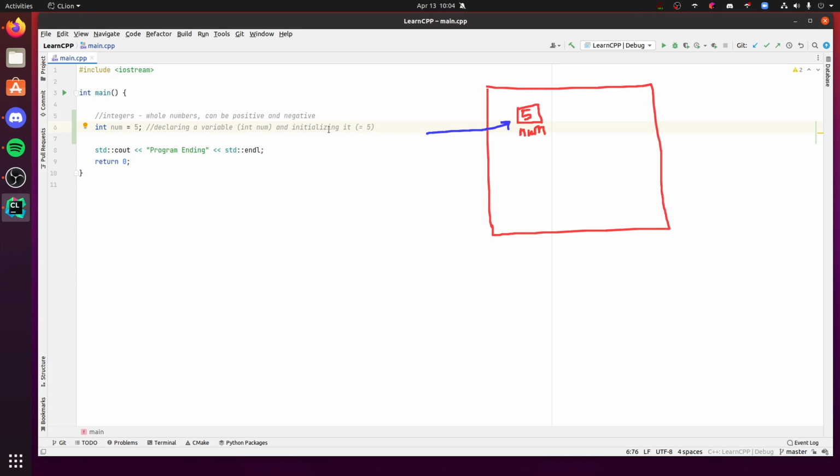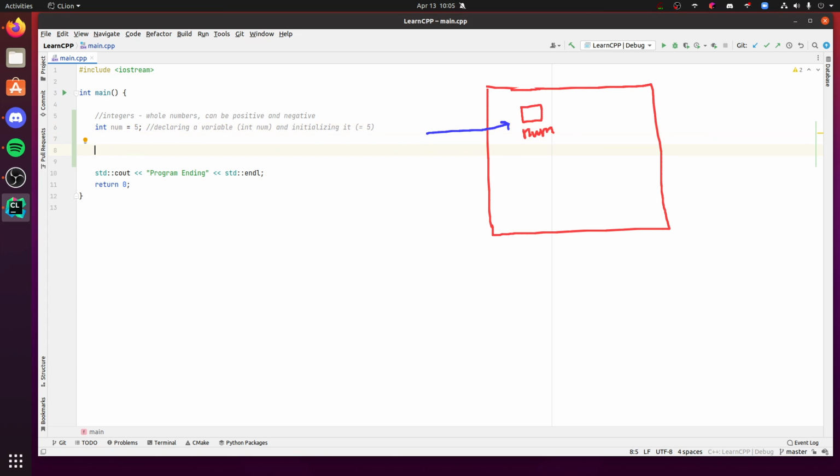I would recommend initializing all your variables, just because you never know what's in there if you don't initialize. If we did this, for example, now we don't know what's in here. There could be something in here, or there could not be. This could be empty. Let me redraw that whole thing. So this could be empty. There could be nothing in it, or there could be some values from a previous program that already used it. So always initialize it. Generally, I like to initialize it to 0. But sometimes, if you know what number you want it to be in the beginning, you can do that.